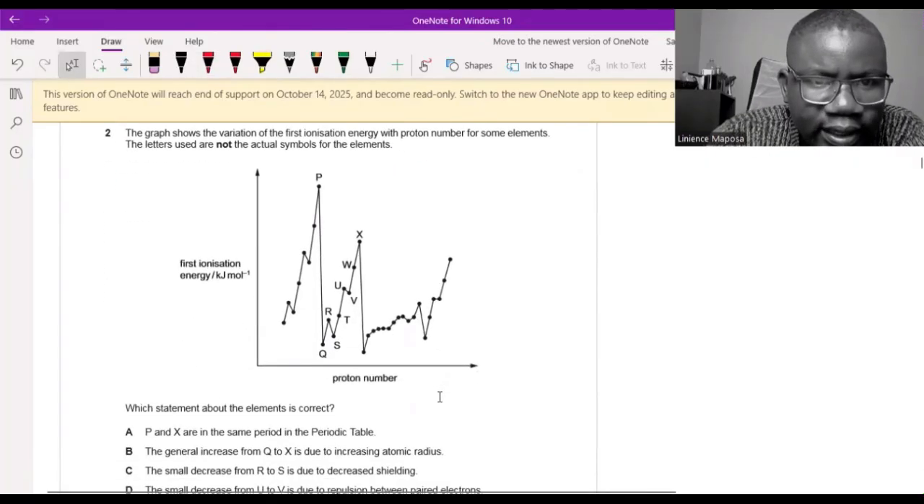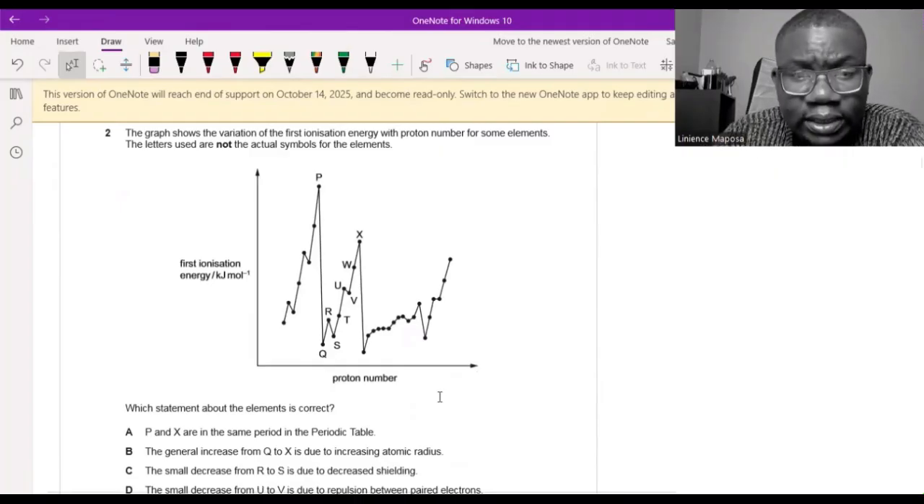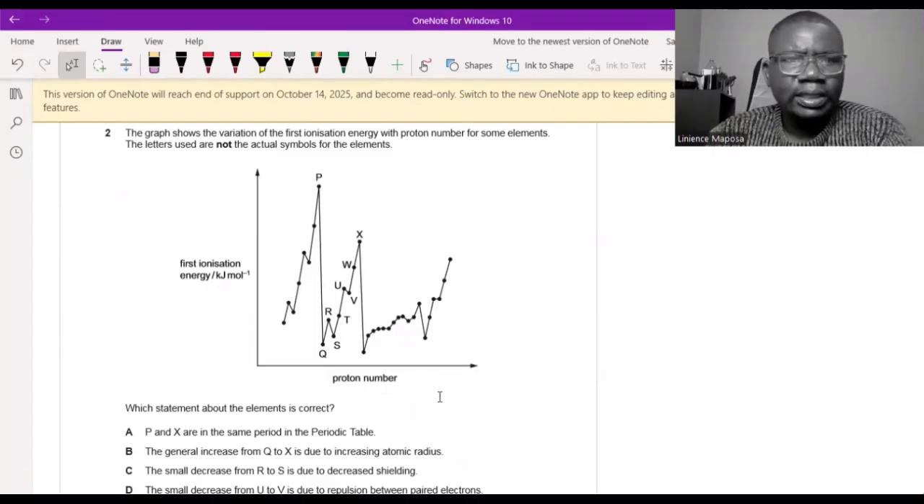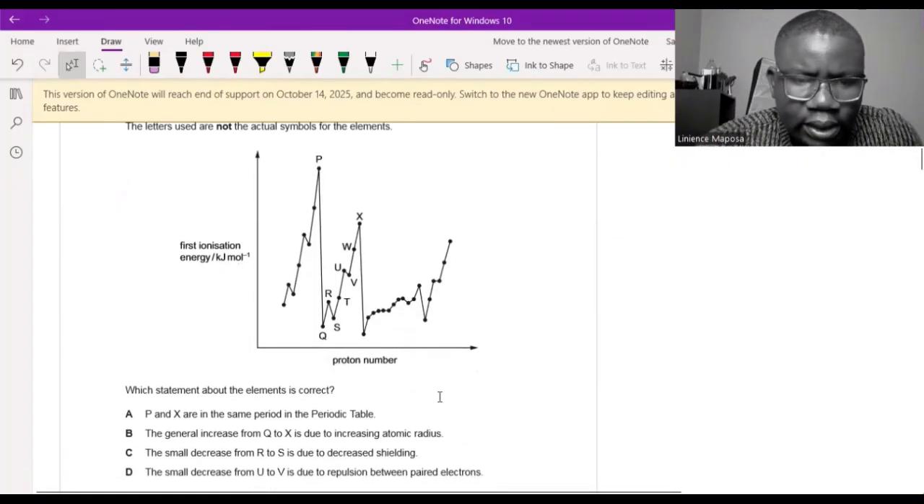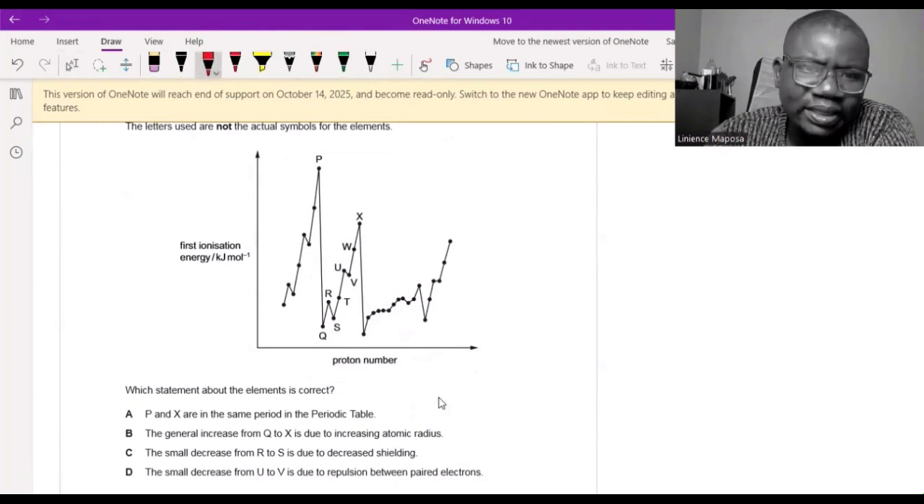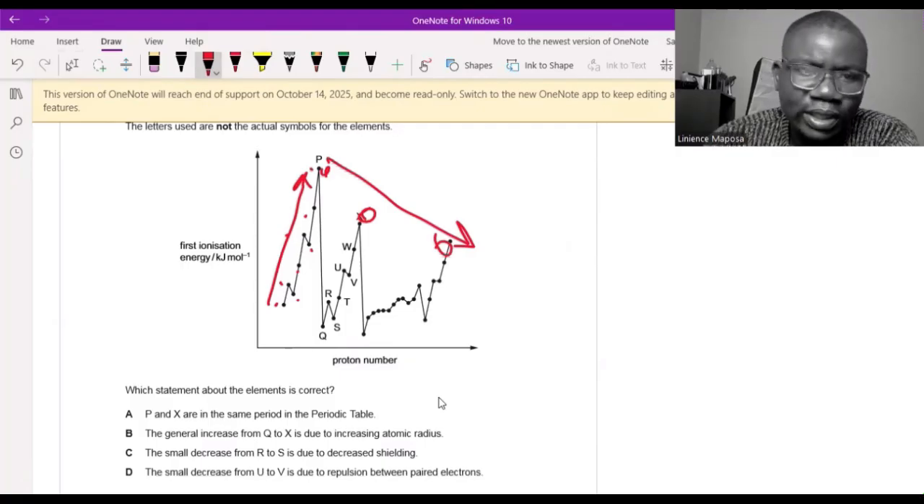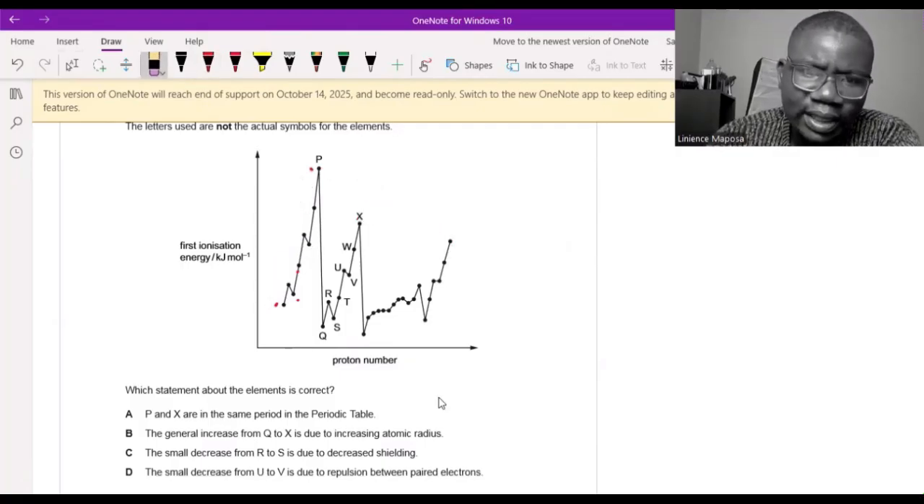Question 2 says the graph shows the variation of the first ionization energy with proton number for some elements. The letters do not represent the actual elements. Which statement about the elements is correct? If you are familiar with your syllabus, you know that I gave 8 here, so 1, 2, 3, 4, 5, 6, 7, 8. So this is a period. Ionization energy increases across a period and decreases down groups. So these are elements of the same group. That's the end of the periodic table. Those are noble gases, I would guess.